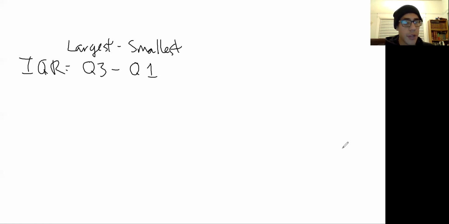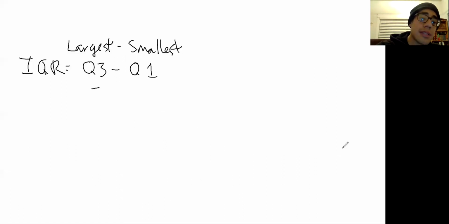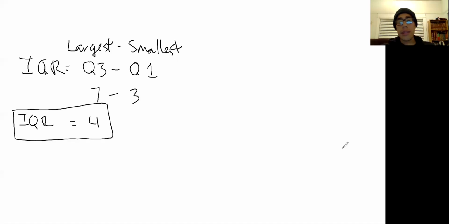Essentially, the quartiles are just sections that you're breaking the information into. So in this case, IQR was quartile 3, 7, and quartile 1 was 3. So that's 7 minus 3. The interquartile range is going to be 4. And that's it. That's all you need to do.